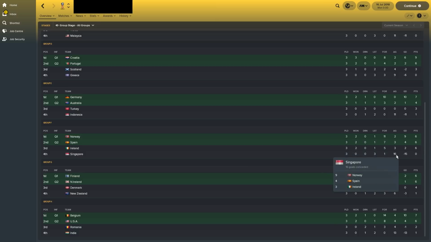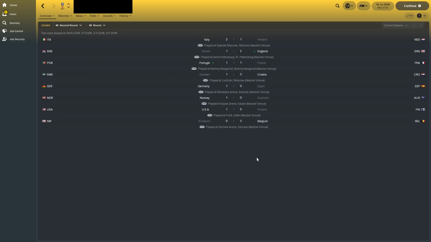Singapore conceded 16 goals. Poor old Singapore. Not great from them. Finland topped Group G ahead of Northern Ireland. Well, that's a surprise. Denmark getting knocked out at the group stage behind Finland and Northern Ireland. Belgium went through. They scored 14 goals in this group.